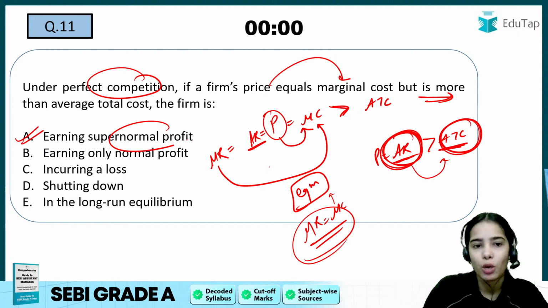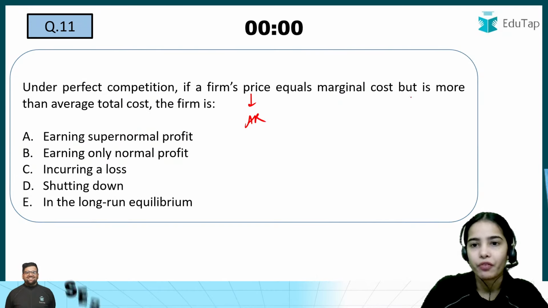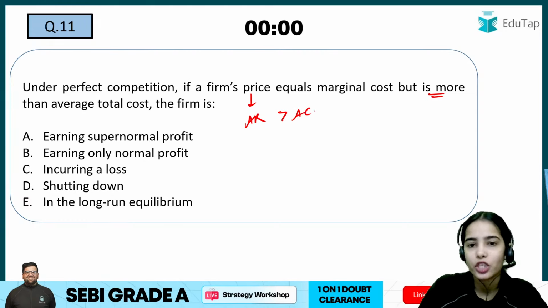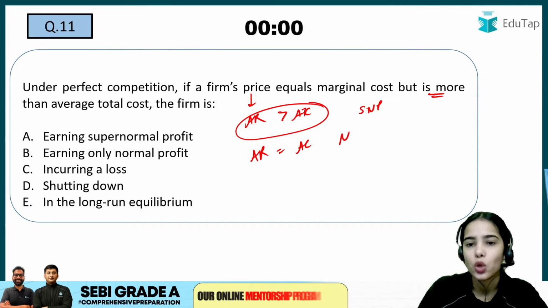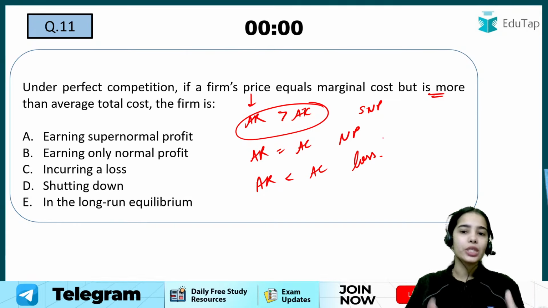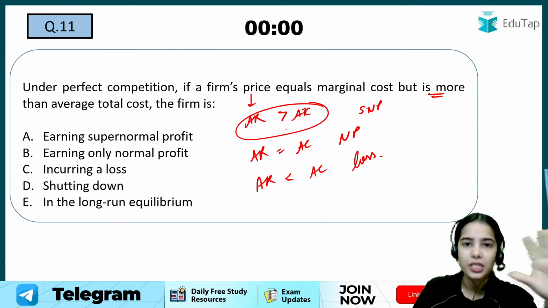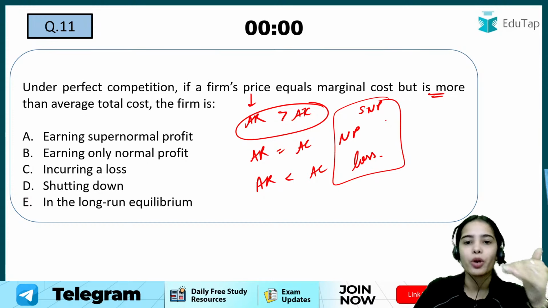Remember that when the average revenue is more than the average total cost, there are supernormal profits. When the average revenue is equal to average cost, there are normal profits. When the average revenue is less than the average cost, there is a loss. I hope it is very clear in which condition there are supernormal profits, normal profits, or losses.